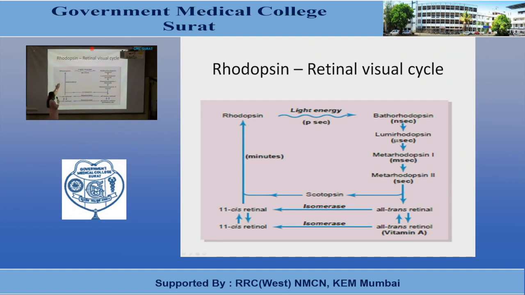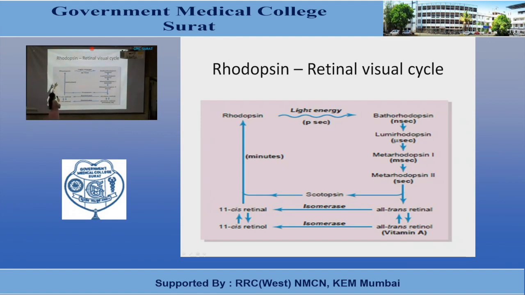What happens in this cycle? Once the light energy reaches the rods and cones, it is absorbed by the rhodopsin. It is the photochemical pigment which is present in the rods. It is absorbed, and within a fraction of seconds it begins to decompose, and it will cause initiation of electrical changes in the rods and cones. Light energy will be converted into visual impulse. Ultimately, that process is known as phototransduction.